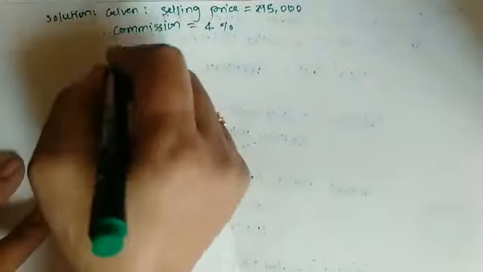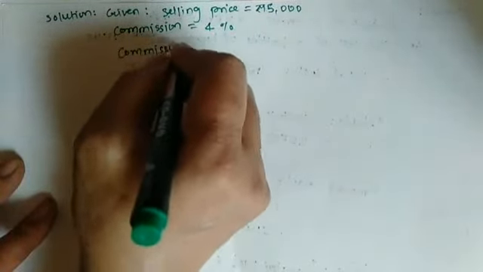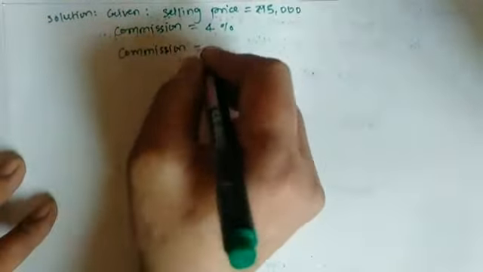So firstly we will calculate the actual amount of commission. Write down the formula: commission is equal to selling price multiplied by commission percentage.